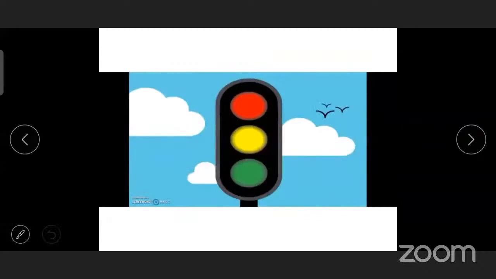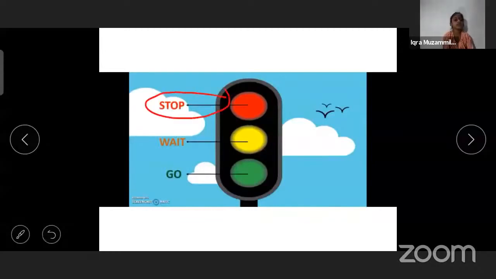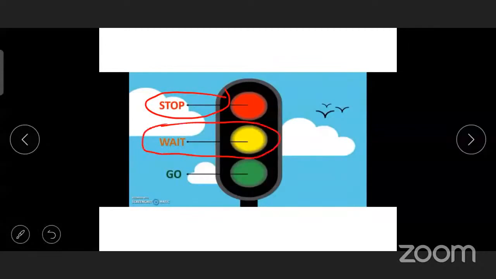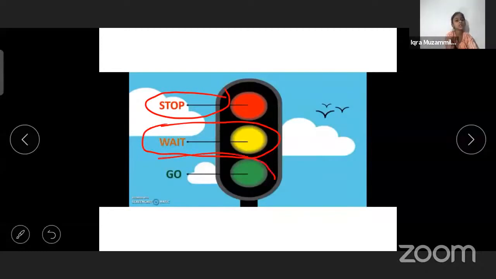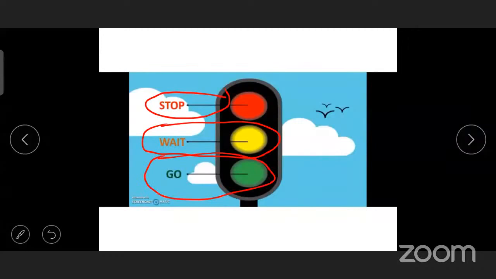Now see this color. This is a red traffic signal. Yes, red, yellow, and green. Now, red means stop. The vehicle should stop on the street. When it turns yellow, get ready. And when it turns green, that means vehicles go.